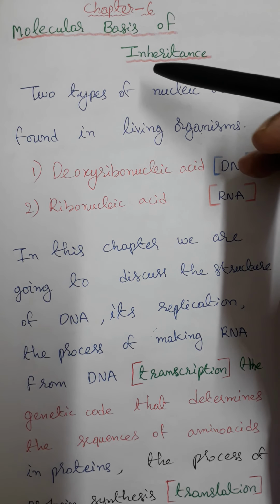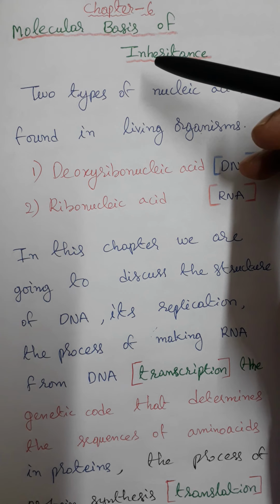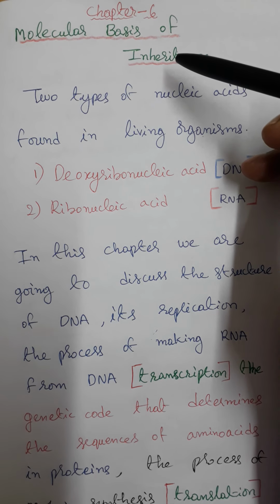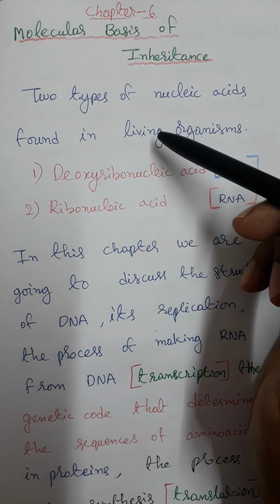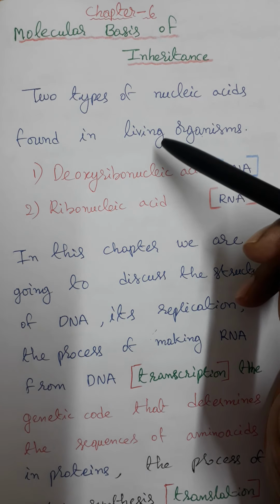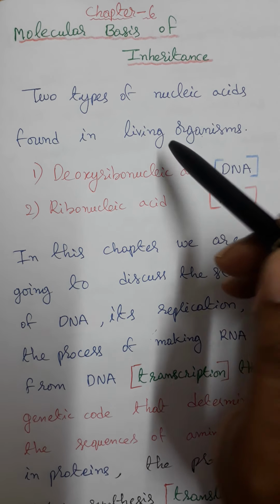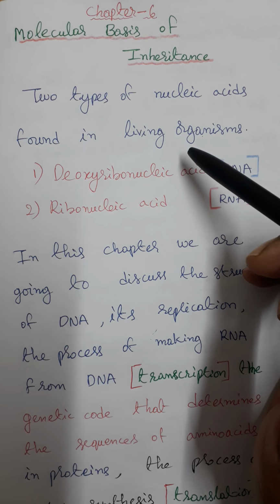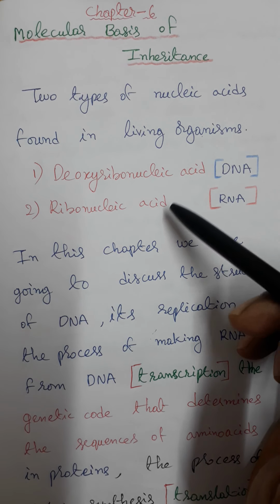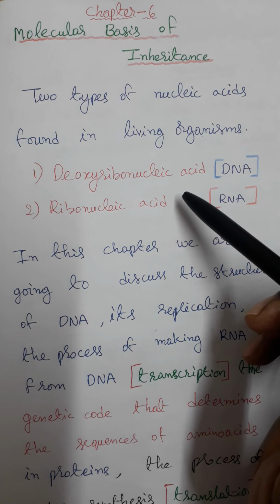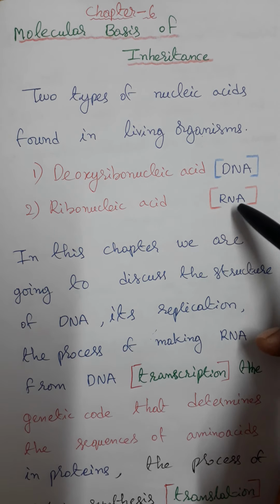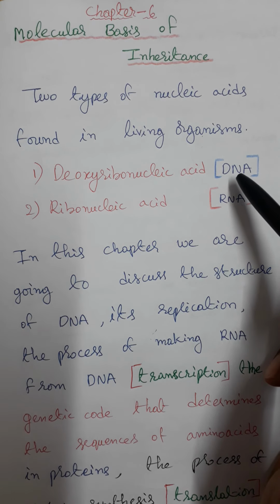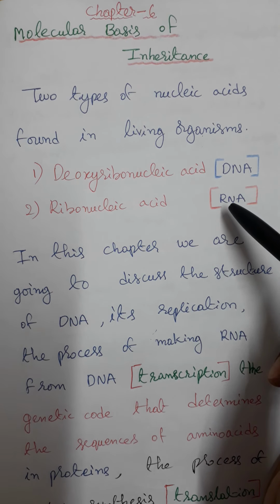Today I am going to teach you about the molecular basis of inheritance. It's the sixth chapter. In living organisms, two types of nucleic acids are found. What are they? One is deoxyribonucleic acid, and the second one is ribonucleic acid. Deoxyribonucleic acid (DNA), ribonucleic acid (RNA).